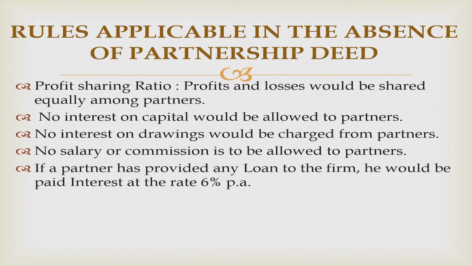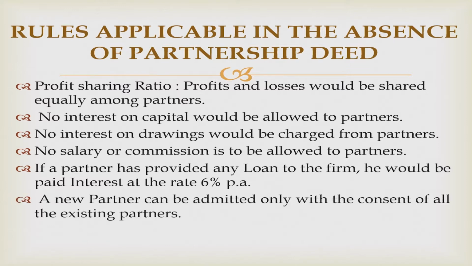If a partner has provided any loan to the firm, he would be paid interest at the rate of 6% per annum. This interest on loan is a charge against profits, that is, it is to be allowed even if there are losses to the firm. And lastly, a new partner can be admitted only with the consent of all the existing partners.